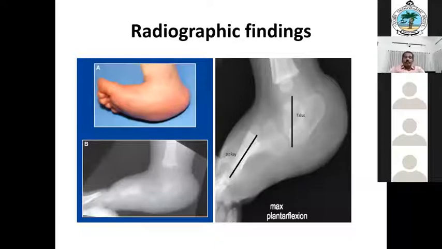So the radiographic findings. This is a clinical picture, and you can see that the axis of the talus is almost in line with the tibia, so it is completely vertical. Another line that we draw is through the first metatarsal, which goes dorsally to all the tarsal bones, usually cutting the cuboid or cuneiform. So these are the radiological findings you have to take. This picture is from the net, only for comparison. Our picture is not that good.